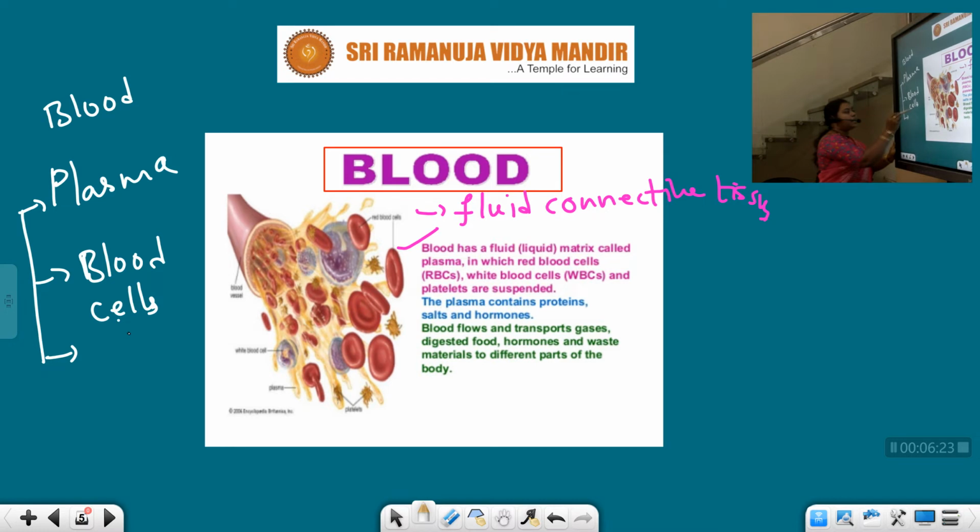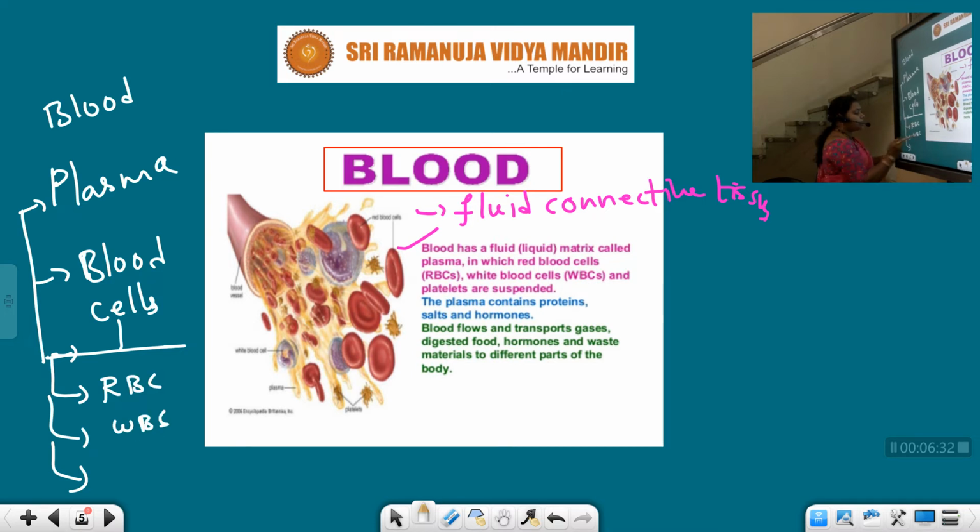Again, these blood cells are of three types: RBC, in short I am writing, and in the later slides I will write the full forms: RBC, WBC, and the third type is platelets. RBC is nothing but red blood cells, WBC is white blood cells, and platelets are also called thrombocytes.